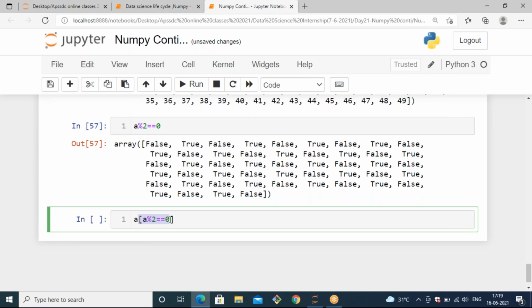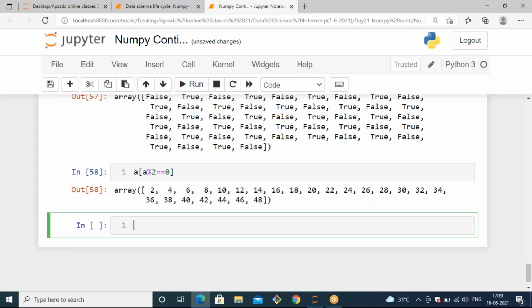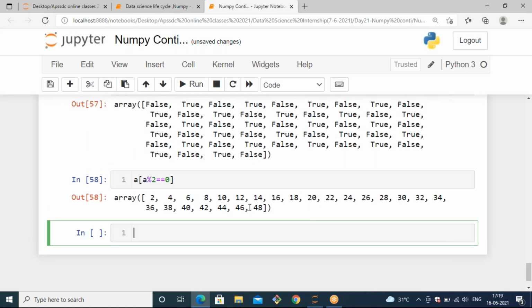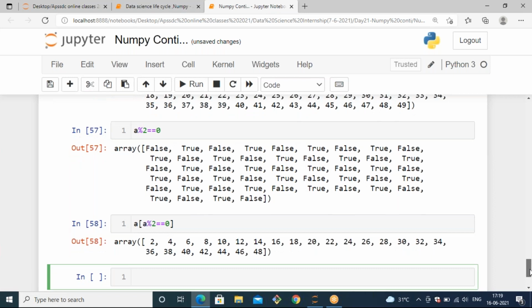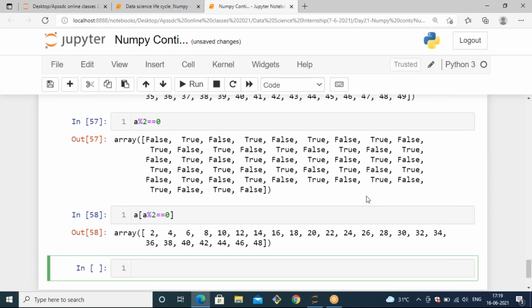But if you want to get the elements along with the corresponding true result, you can use a[a % 2 == 0]. Then it will generate the elements. Now you can see all the even number elements in the given A array. Like that, you can filter your data with respect to your given data. So we are getting huge data from the environment.